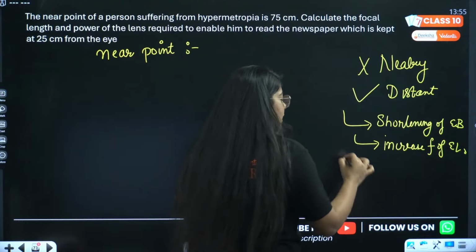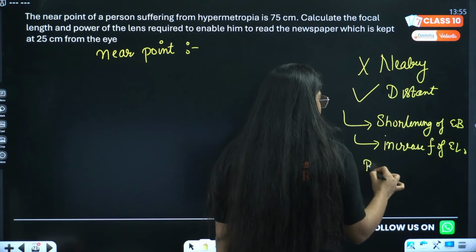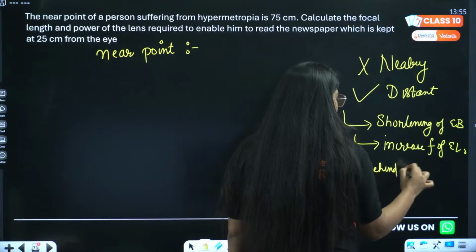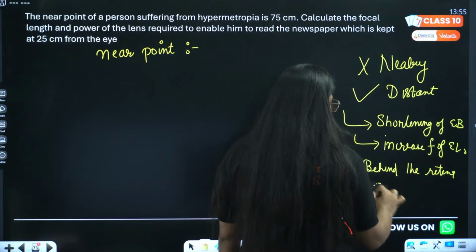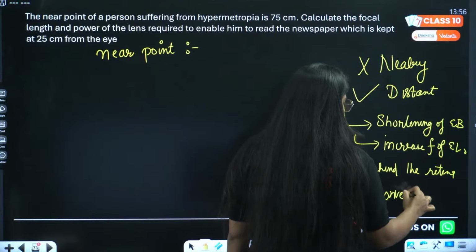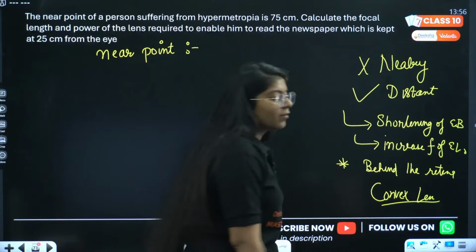In this, the image is formed behind the retina, and the corrective lens we use is convex lens.